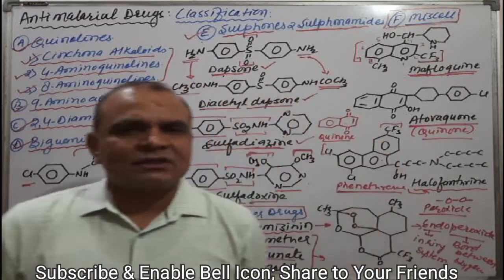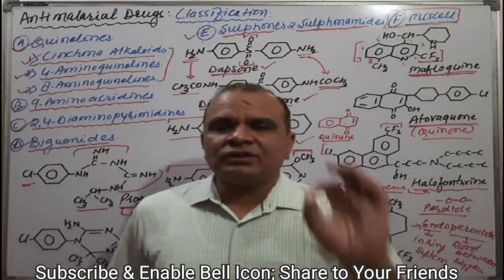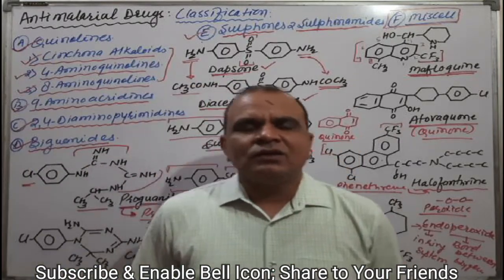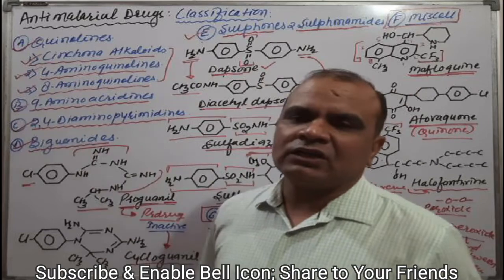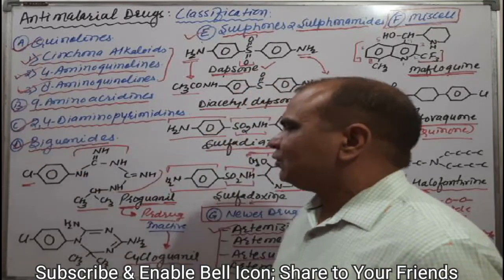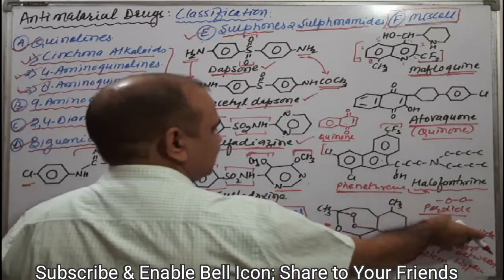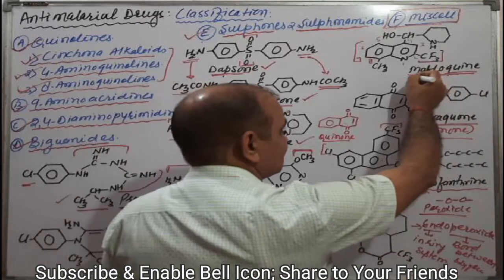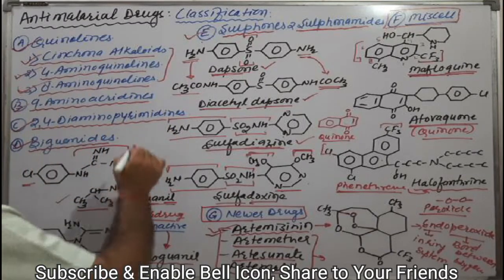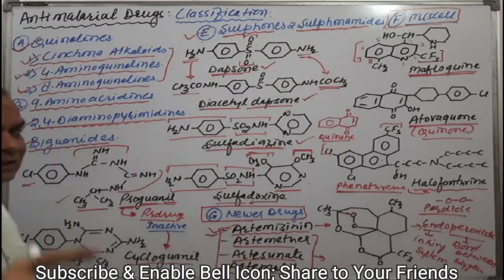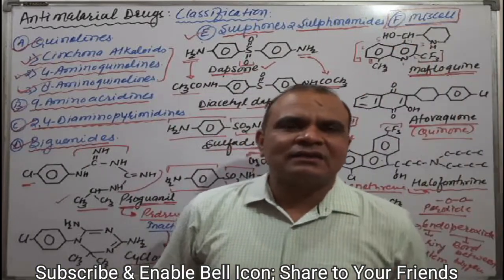Similarly, if we talk about the different competitive exams, then the question will be: which one is the 4-aminoquinoline derivative, which one is the 8-aminoquinoline derivative, which one is the prodrug, which one is the newer drug, which one is the endoperoxide derivative, which one is the 4-hydroxymethyl quinoline derivative, which one is the diaminopyrimidine derivative, meaning trimethoprim and pyrimethamine. Such types of questions may be asked in different competitive exams like GPAT as well as the DCO exam. Okay.